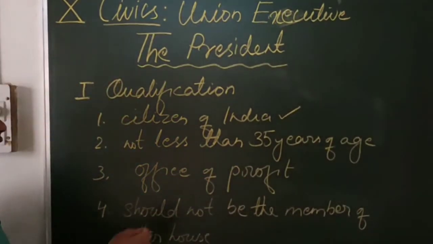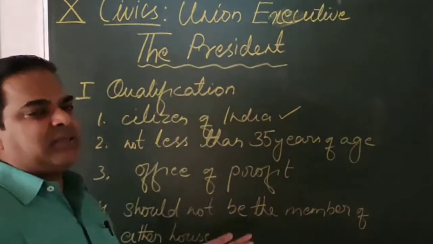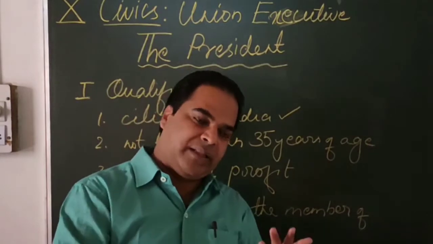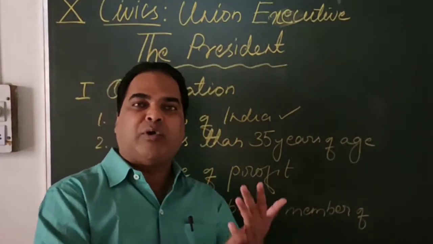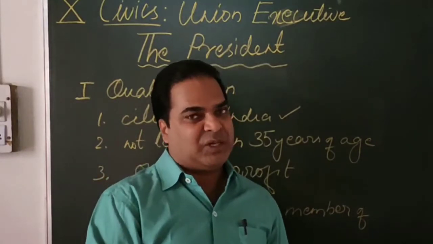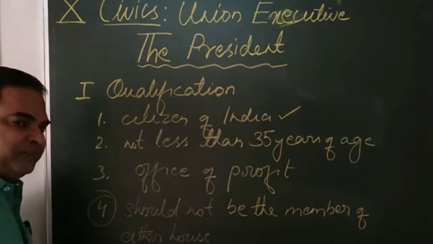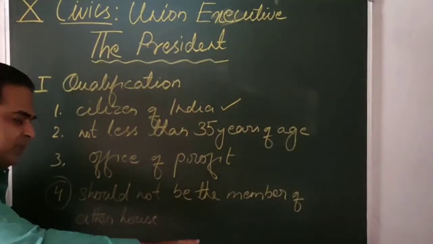Now, the next one is office of profit. That means the person should not hold any office of profit under the government. This is similar in the case of Lok Sabha as well as Rajya Sabha. So the last one, the fourth one, is the important one. This is not applicable in Lok Sabha as well as in Rajya Sabha.